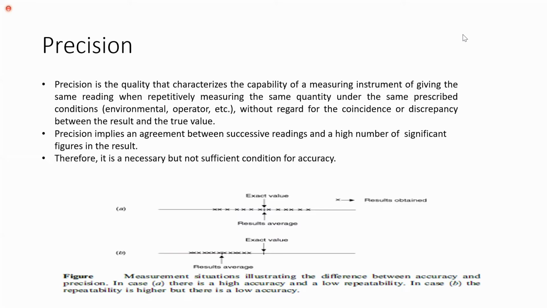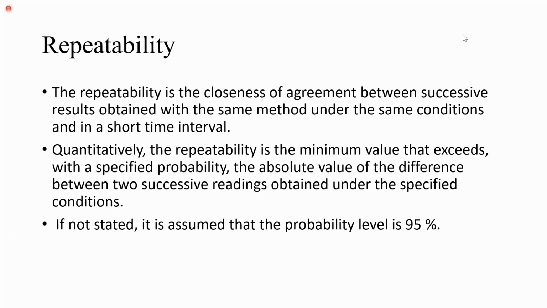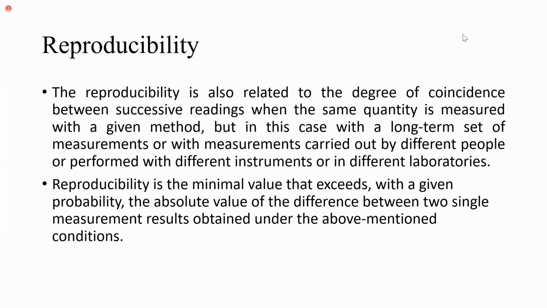Precision is the ability of the sensor to reproduce the same value for the same quantity under the same conditions. Repeatability is also the ability of the sensor to repeat the same value, but there is no condition to have accuracy in this repeatability. Reproducibility is the ability of the sensor to reproduce the same value for the same conditions at different times.